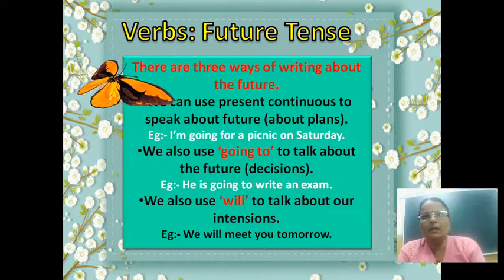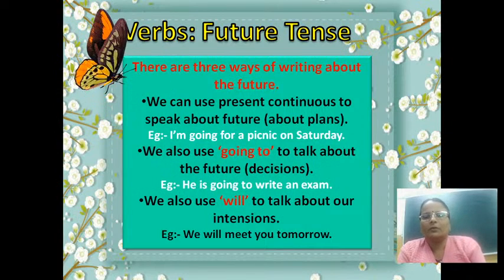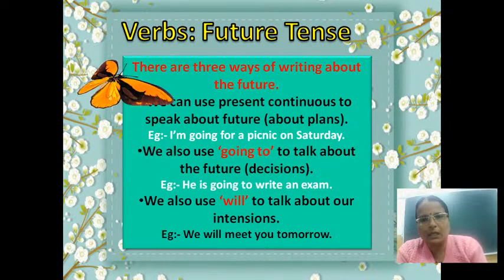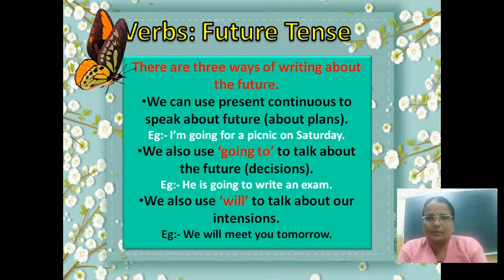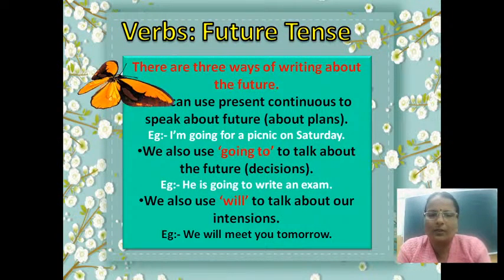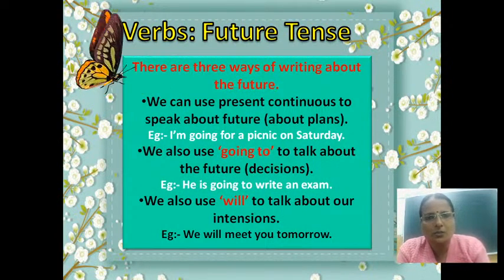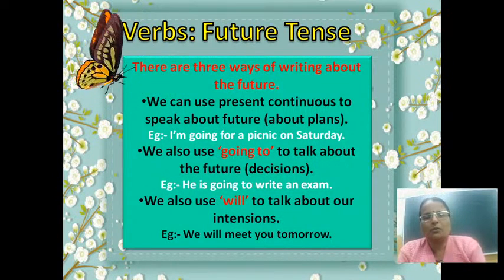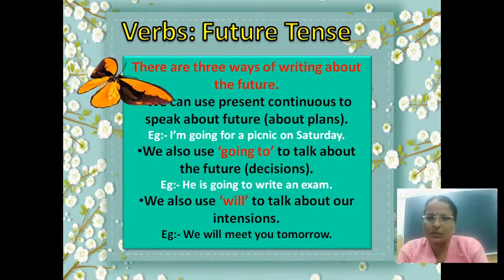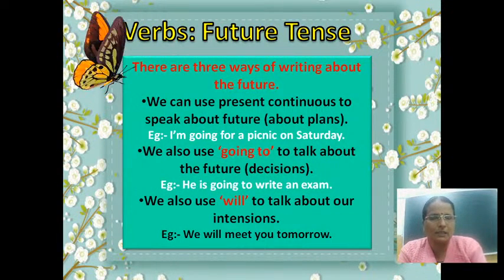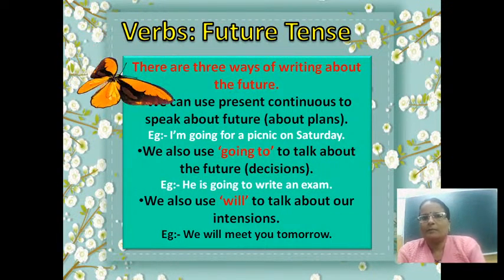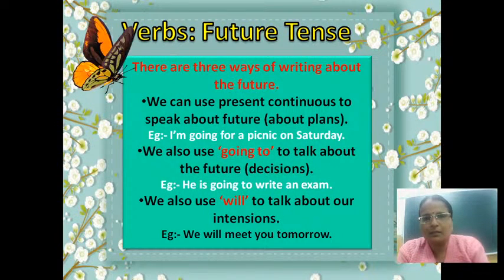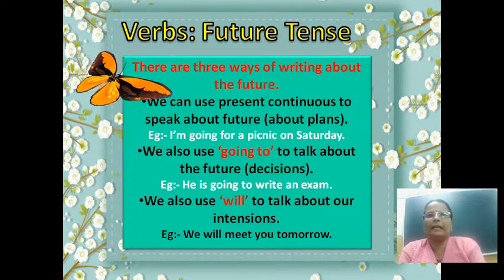For example, I am going for my music class soon. Or you already have a plan to go somewhere else or to do something, then we can express it simply in present continuous tense. Let's see the example.